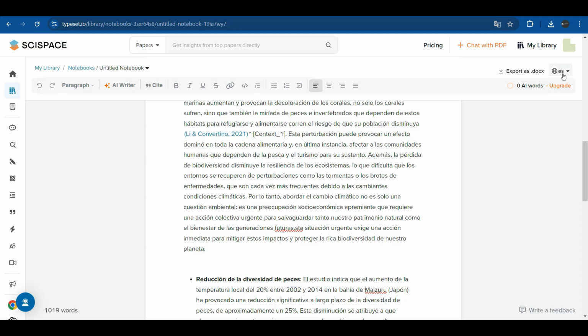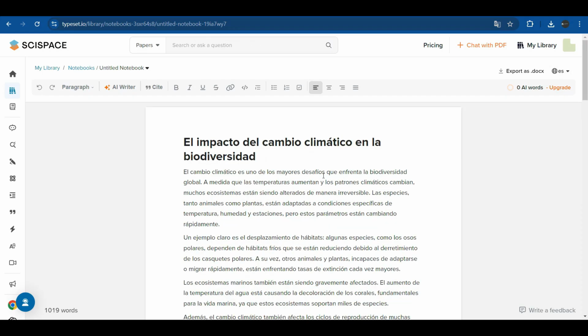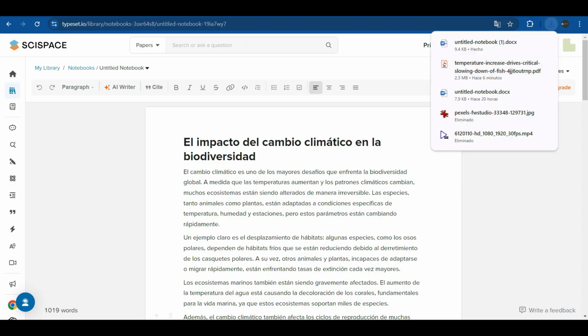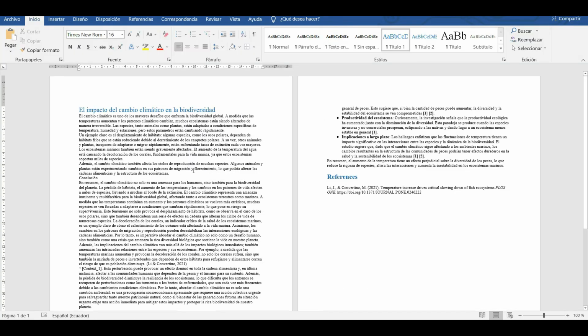At the top right, in the free version, there is a word limit that it is going to offer you each day, and you would have to wait 24 hours to reset. This amount of words starts again. But in the paid version of the platform, it is unlimited. In addition, the help is more extensive, etc. We can also export this document in Word format, and as you can see, it exports the document as it is written in this SciSpace editor.